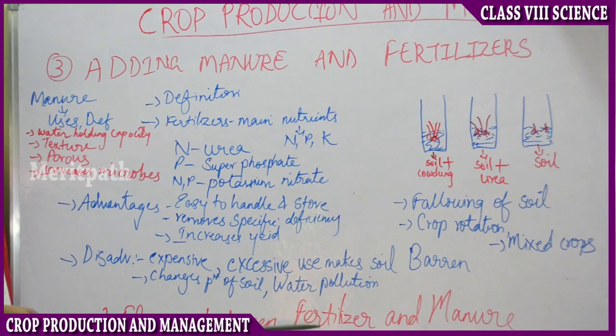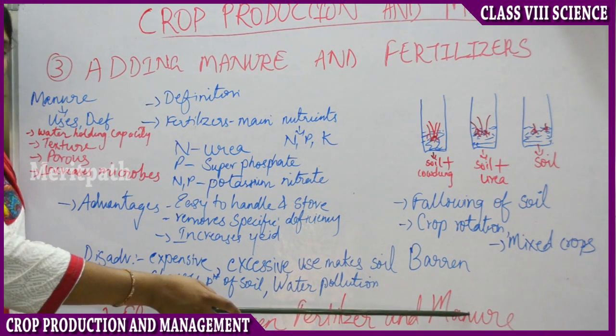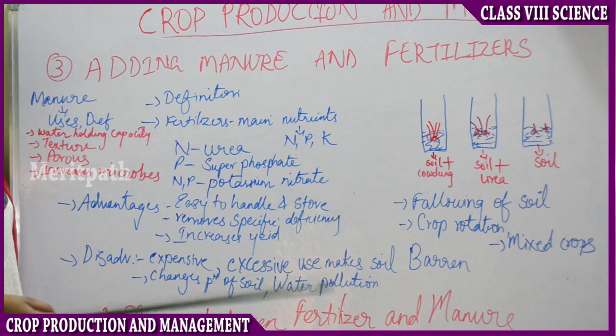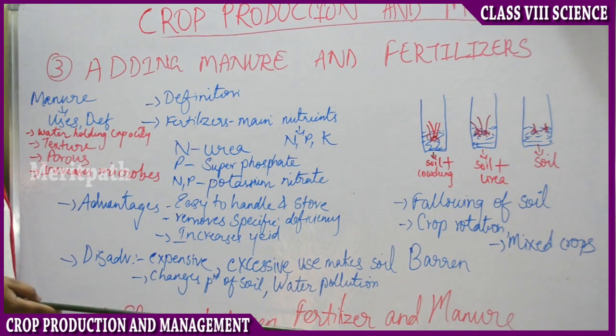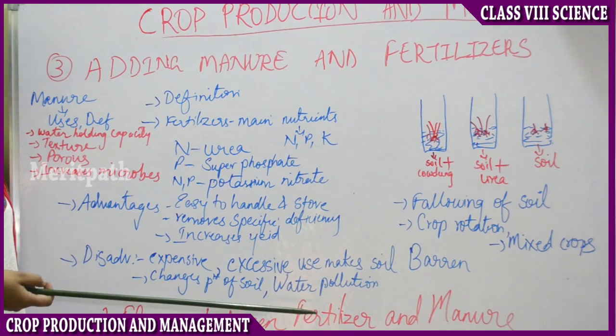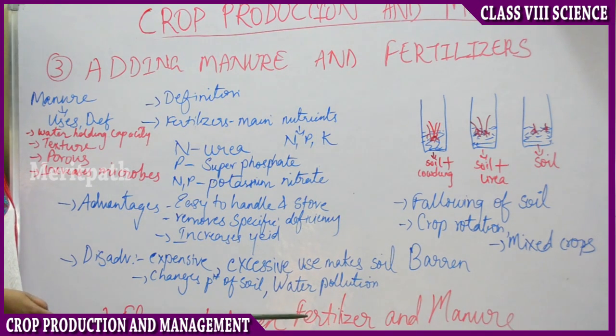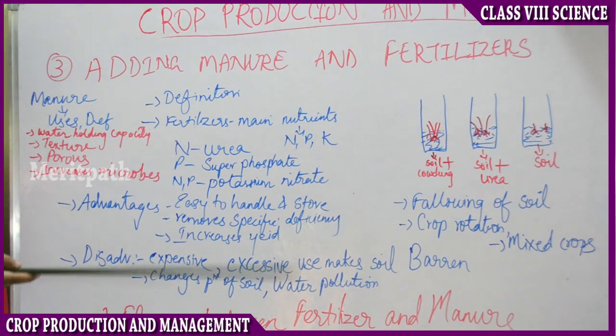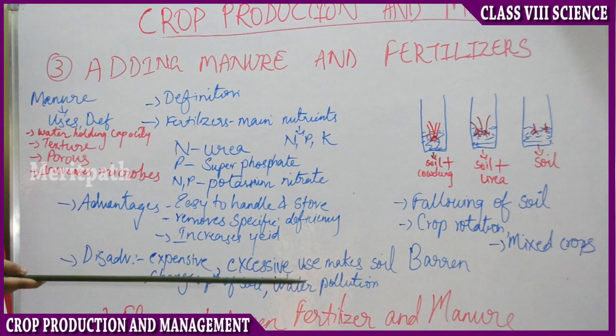So what is fertilizer? Fertilizer is an inorganic salt, whereas what is manure? Manure is a natural substance made of decomposing plant and animal matter. Then next, fertilizer is made in factories. Then manure is prepared in fields, right? Everybody understood? Then fertilizer provides the major nutrients to the soil like N, P and K, whereas manure contains less amount of the natural nutrients. Then fertilizer doesn't provide humus or moisture to the soil, whereas manure provides lots of moisture into the soil and thereby improves the water holding capacity.